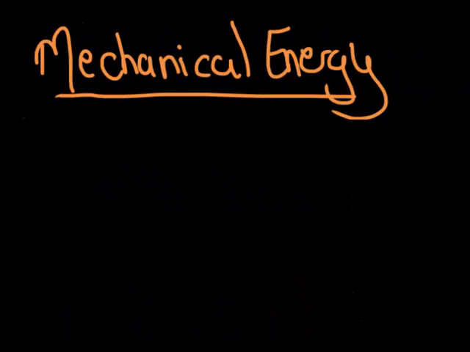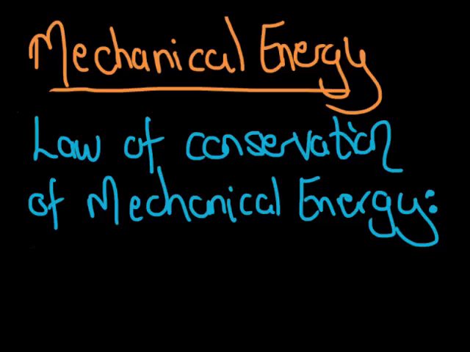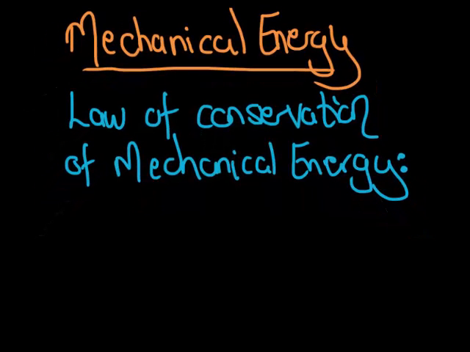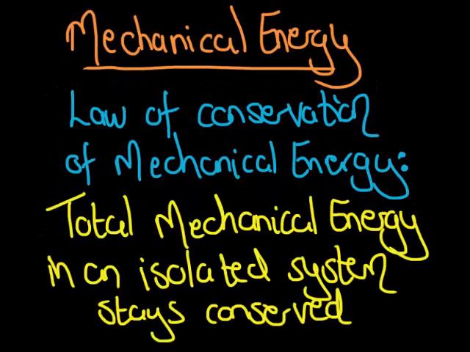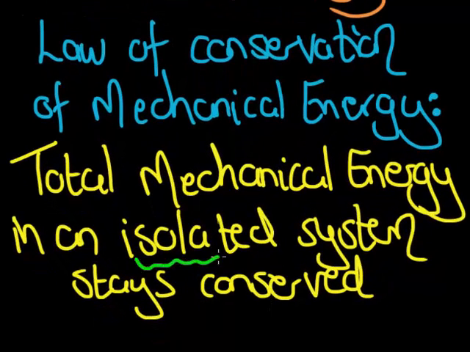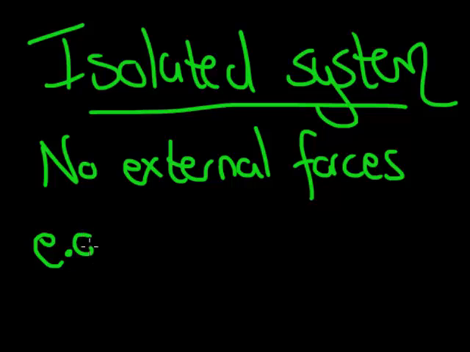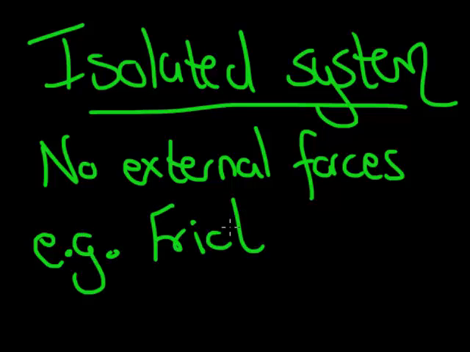Now, mechanical energy is also underwritten by a law called the law of conservation of mechanical energy. And this law basically states that the total mechanical energy in an isolated system stays conserved. Although we have discussed isolated and conserved before when we looked at momentum, let's just quickly recap. Isolated means that there are no external forces involved. And when we refer to external forces, we refer to forces like friction. So basically, if they tell you that there is no friction present, it means to you an isolated system, and that means you'll be using mechanical energy to do the rest of your calculations.